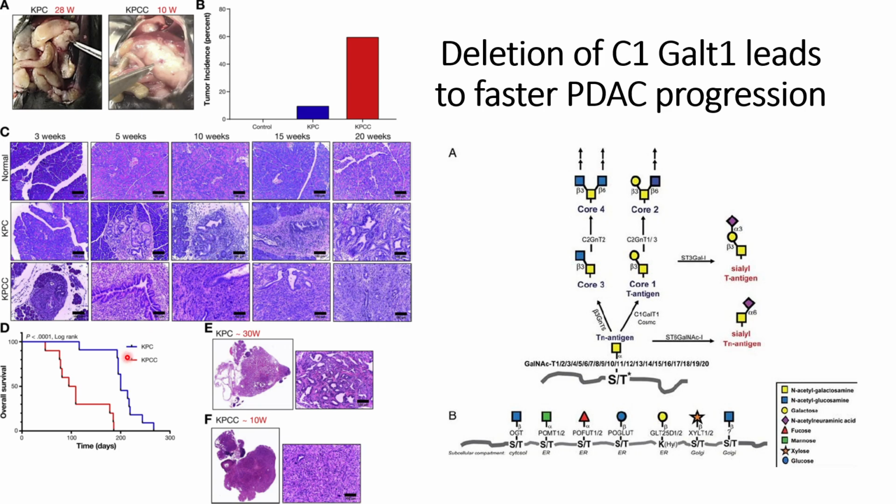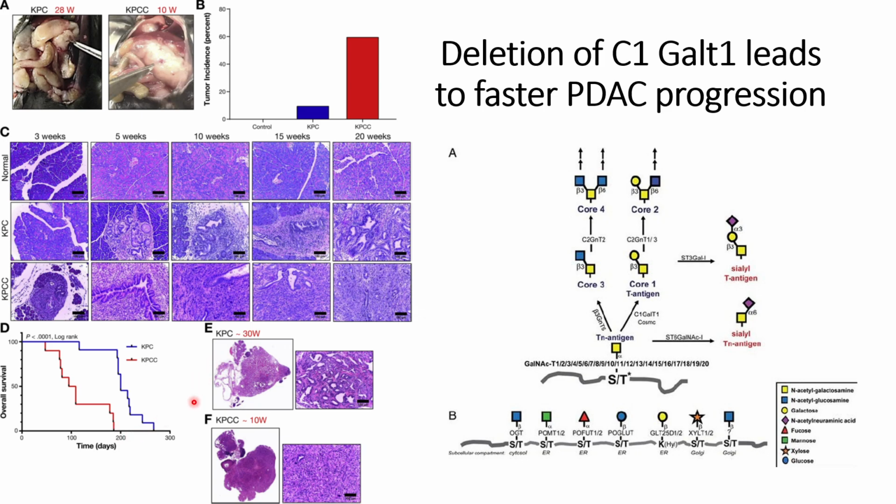And thereafter they also checked whether it impacts the survival of the mice, and they found that the median survival of the mice was reduced in the KPCC knockout compared to the normal KPC knockout. This study was done on 11 mouse models.